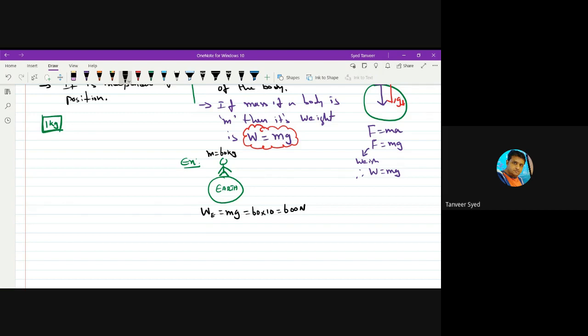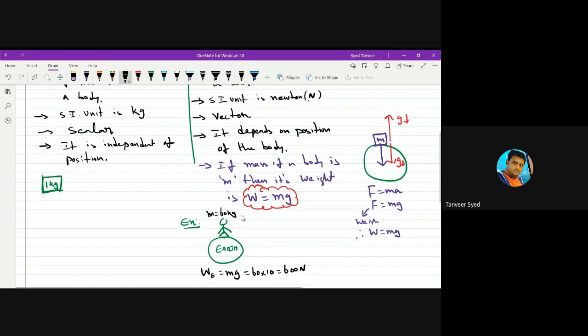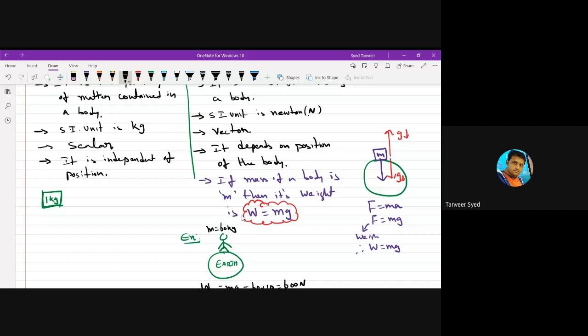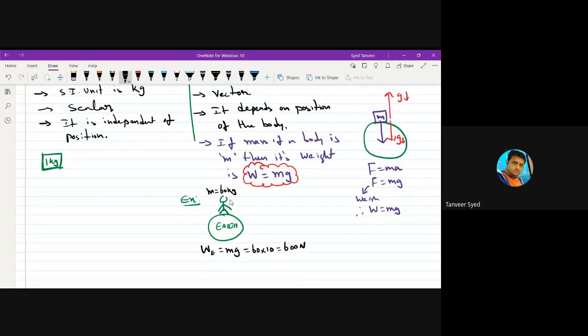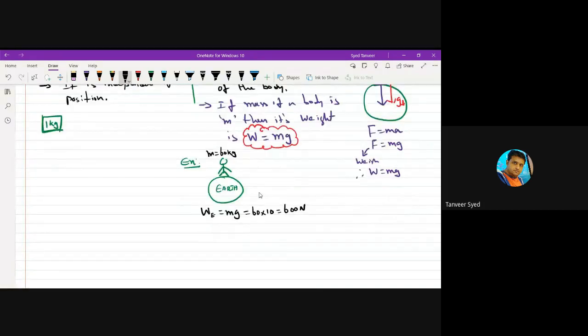Weight is a force. You first remove this from your mind. See, this problem is because, suppose I ask you, what is your weight? 44 what? 44 kg.